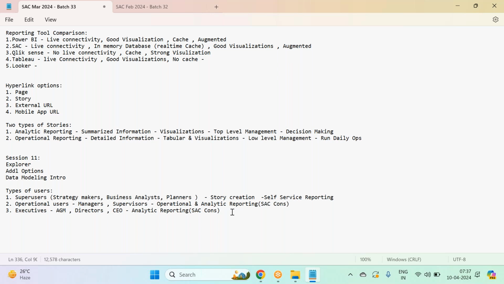Clear? So these are the types of users we have on SAP Analytics Cloud. In general, the stories or dashboards built by an SAC consultant are global dashboards, guys. Multiple users can use them. Whereas self-service reports are different: if one user creates a self-service dashboard, it will be useful only to that user. Other users cannot use it. Okay, clear? Makes sense? Any questions, anyone here, on the types of users?